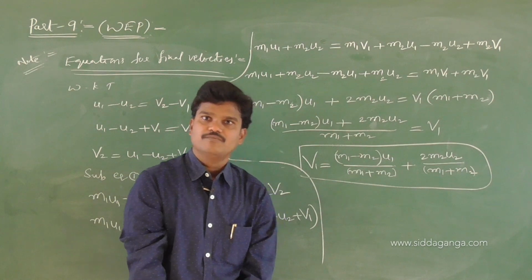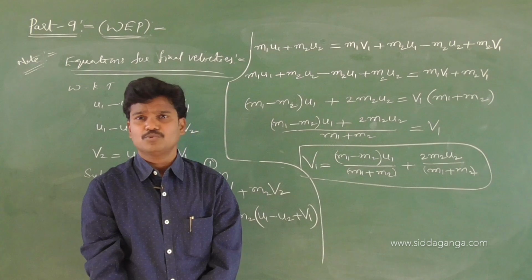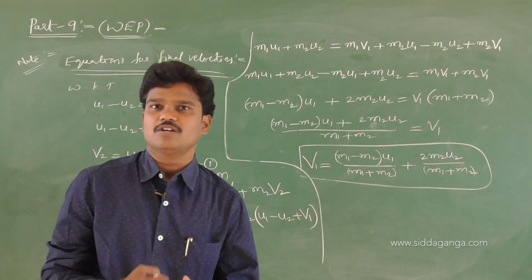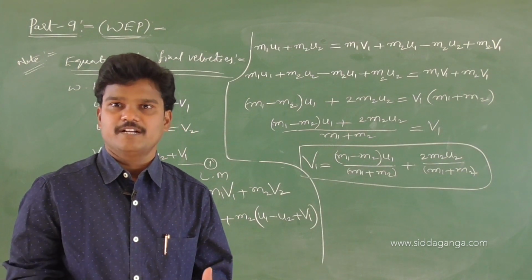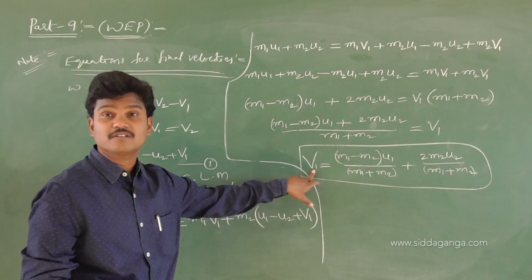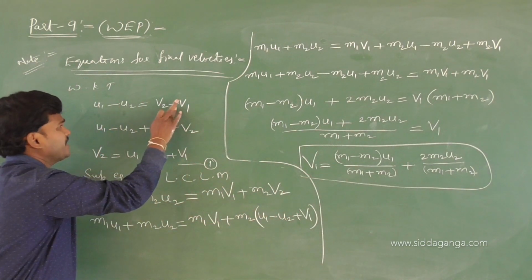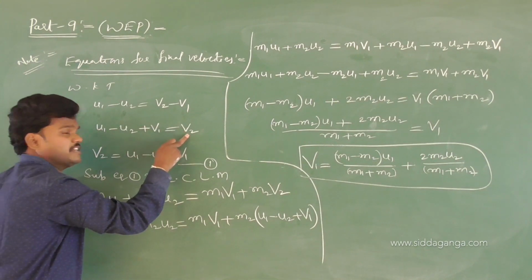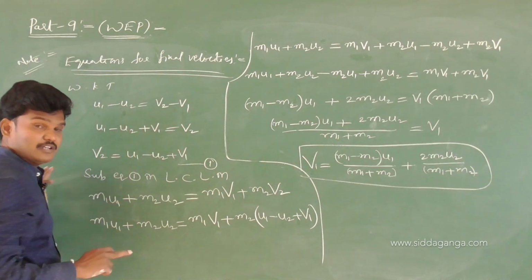v1 is equal to m1 minus m2 into u1 by m1 plus m2, plus 2 m2 u2 by m1 plus m2. Similarly, we can write the final velocity of the second particle. Just replace 1 with 2 and you will get the answer. Otherwise, see here I have taken minus v1 to the left side, then you write the equation for v1 here. Here I wrote the equation for v2. Okay, this is your duty now. I will give it to you as homework.